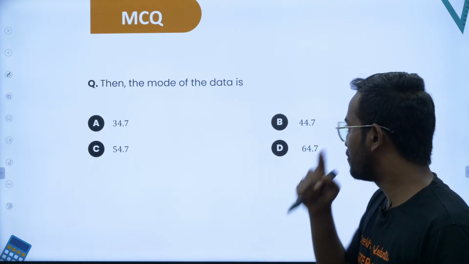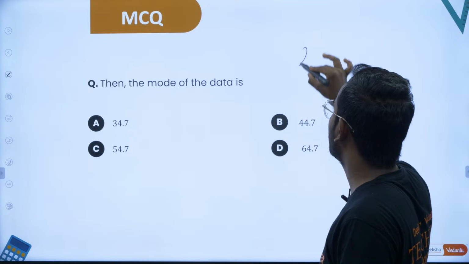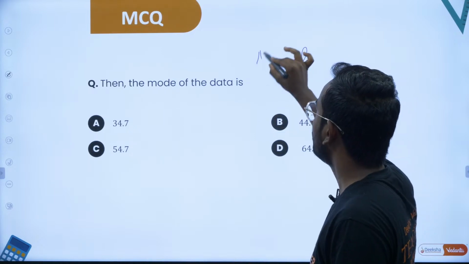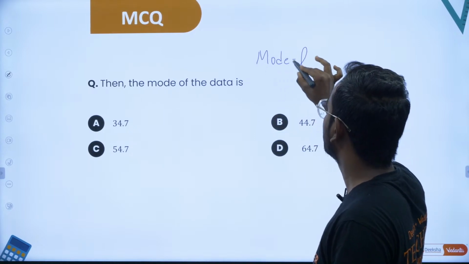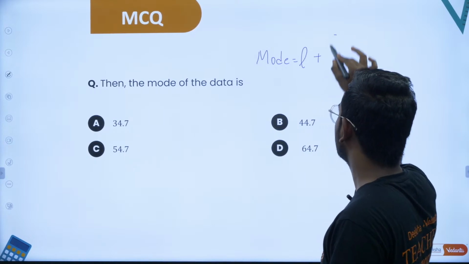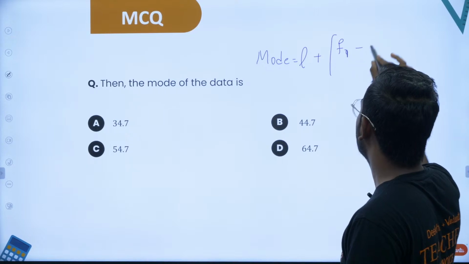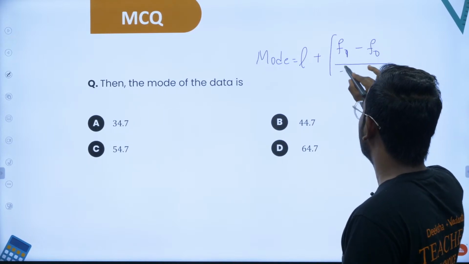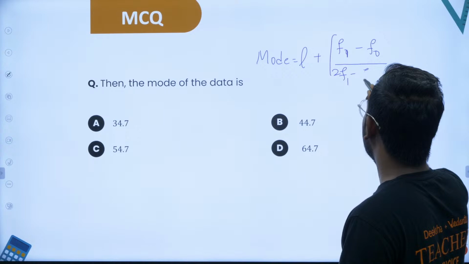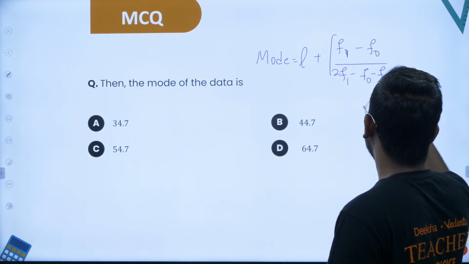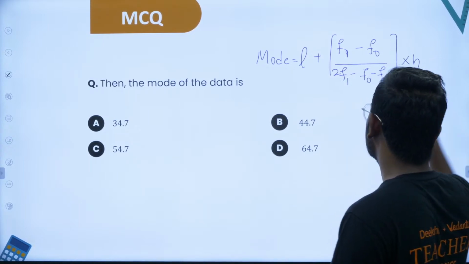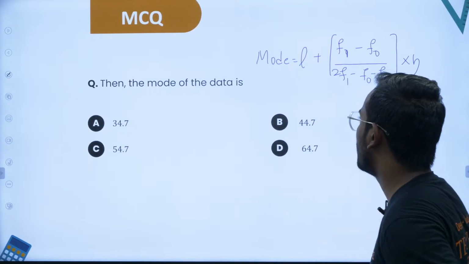So you know, if the mode is asked, you will make use of the formula: mode is basically L plus (F1 minus F0) divided by (2 times F1 minus F0 minus F2), into H. So let's decide what is L, what is H, all these things.